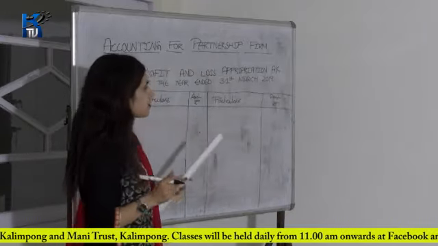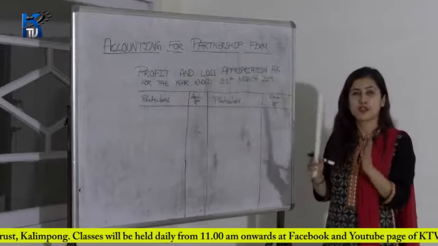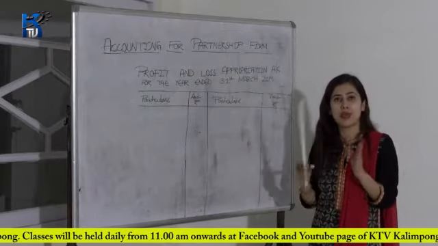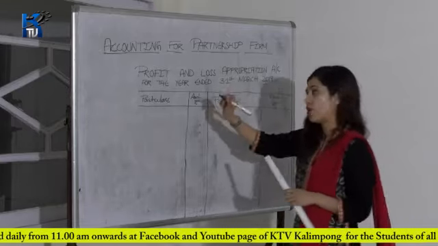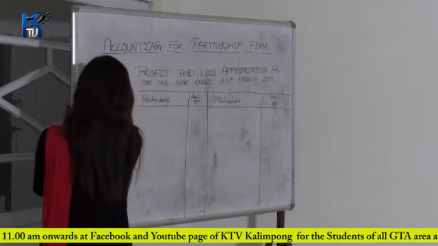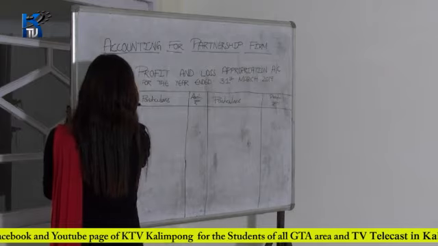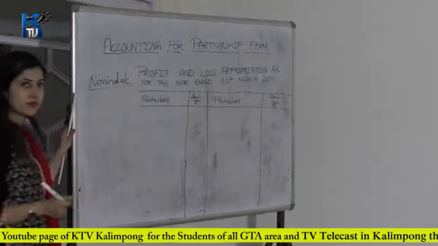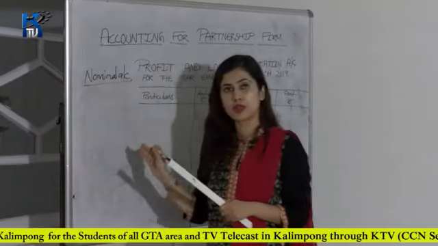I've already told you that this is an extension of your profit and loss account. So it will start with the balance of your net profit. And this profit and loss appropriation account is a nominal account. It is a nominal account.